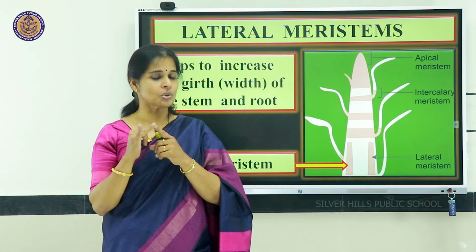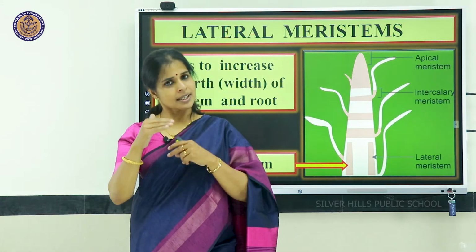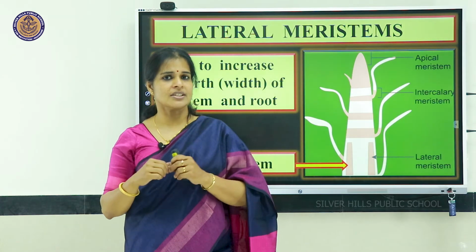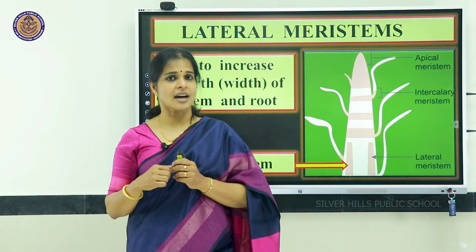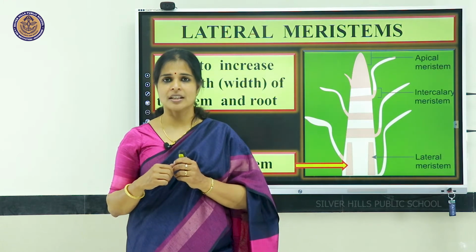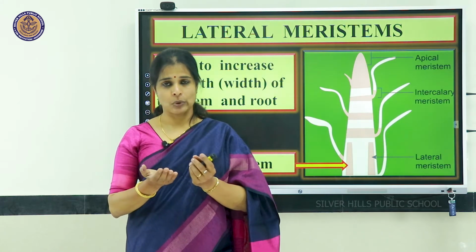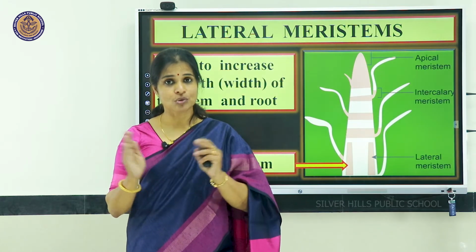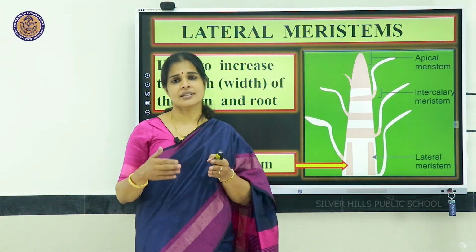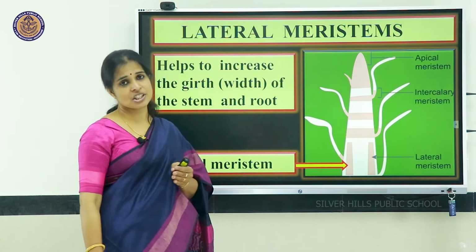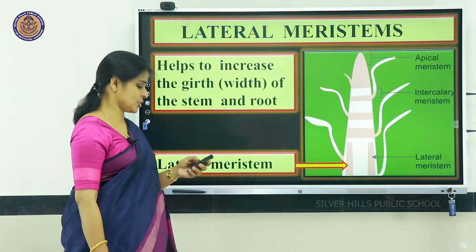Intercalary meristematic tissues are present in the internodal region, helping to increase the length only, that is, from the nodal region how it is increasing, how the branches are developing. All these things are happening because of the intercalary meristematic tissues. Now, while growing, a plant also has widthwise growth. When the widthwise or girthwise growth is happening, it is due to the third type of meristematic tissue, which is known as lateral meristematic tissue.